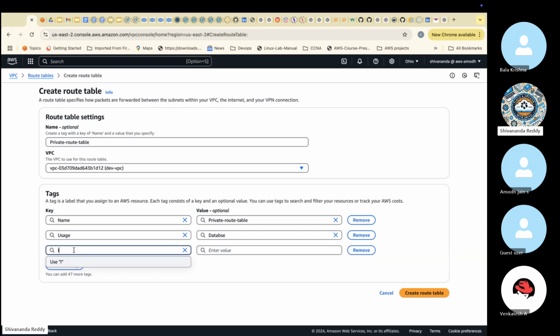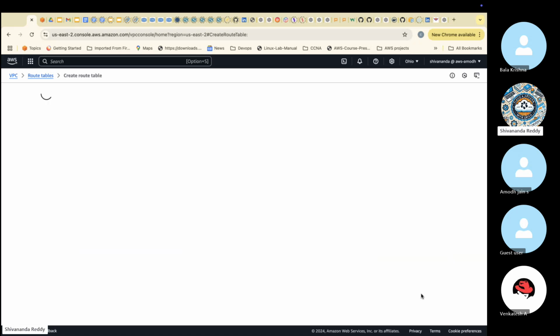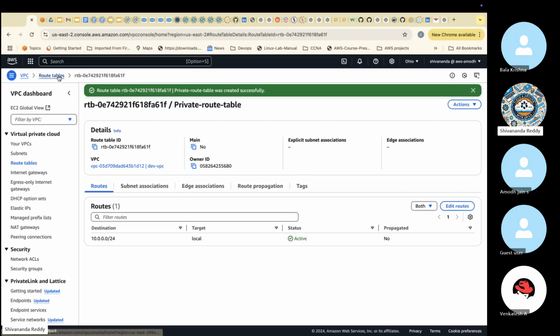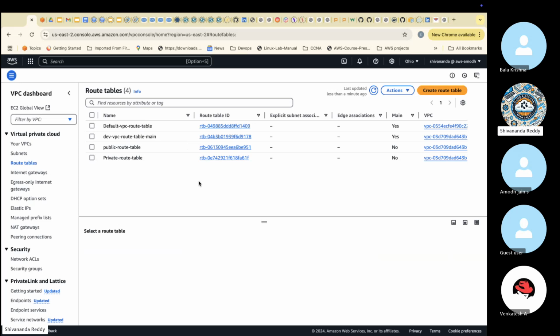Then internet: no. In the private one, internet won't be available. Okay, like this I created. That means route tables are also created. What are the components we created? VPC created, subnets created, route tables created.